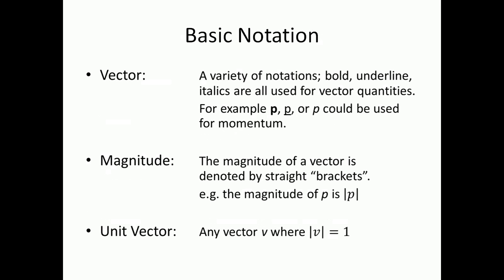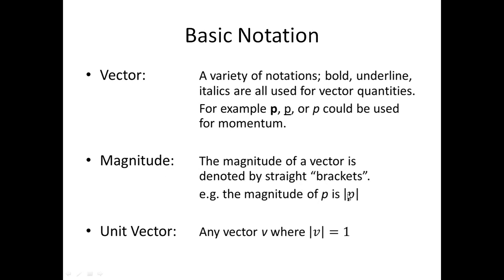Not only do we need to be able to speak the same language, we need to be able to write the same language. So notation is important as well. We need to be able to write stuff that we all understand means the same things. So if we want to write something as a vector quantity as opposed to a scalar quantity, we need to use a different typeset. Basically, a scalar quantity can be any type of plain text, whereas vectors we tend to use any other type of font. So we can have it as a bold, or as an underline, or as an italic. Each of those would be appropriate for a vector quantity.